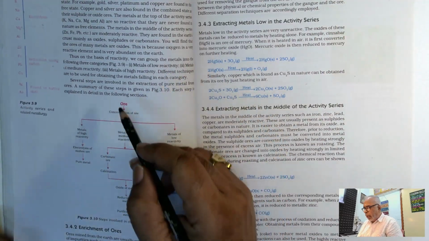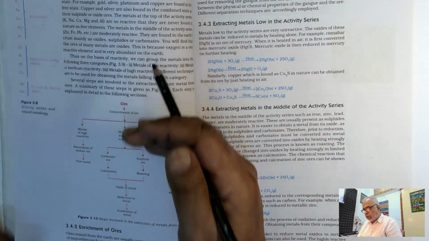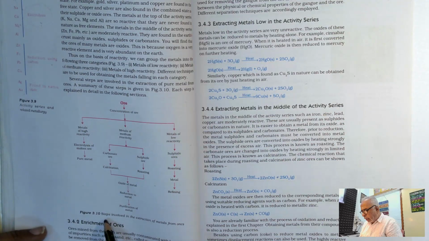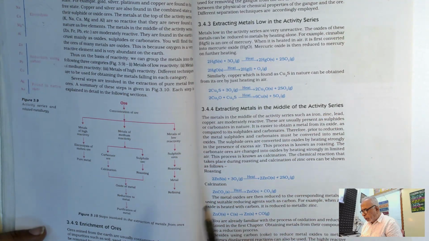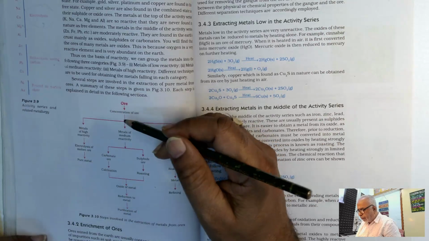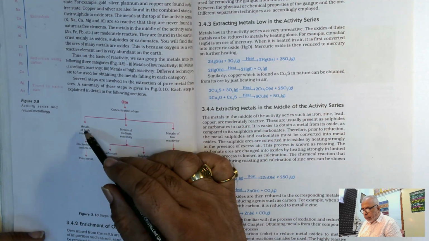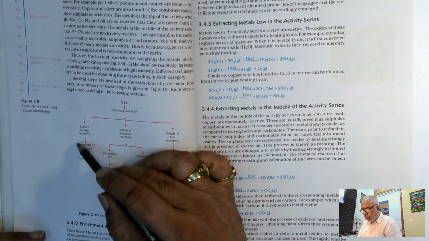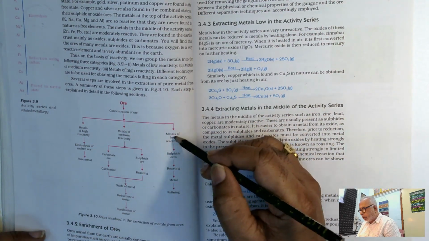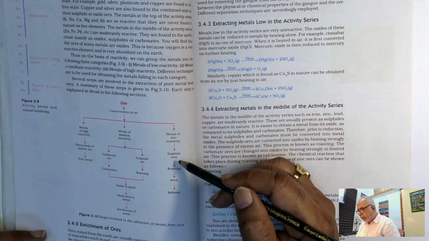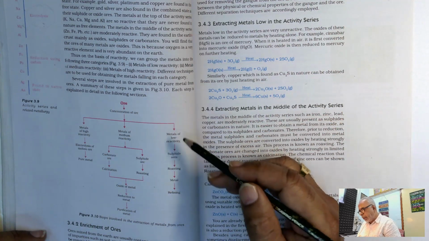Ores contain important metal compounds, and these ores are dressed, that is, concentrated further. So gangue materials are removed from them, and this is a chart that describes the steps involved in the extraction of metal from ores. The metals of high reactivity can be separated as pure metals by the electrolysis technique. Whereas metals of low reactivity, like silver and gold, can be extracted directly. Sulfide ores